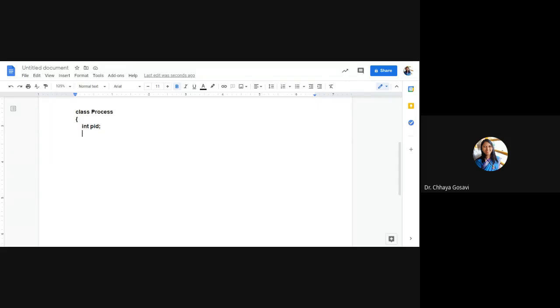Here we'll assume all variables are integers. Then integer burst time. PID, arrival time and burst time you accept from the user, and the rest you compute in the program: finish time, turnaround time, and wait time.